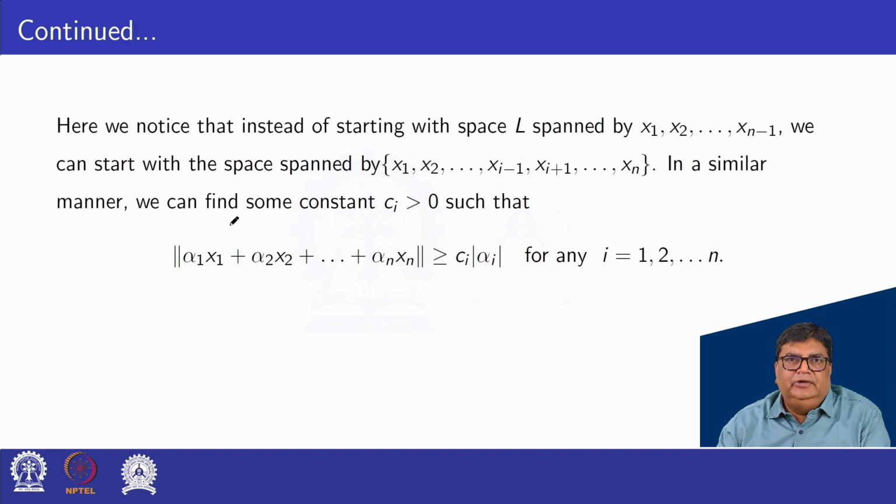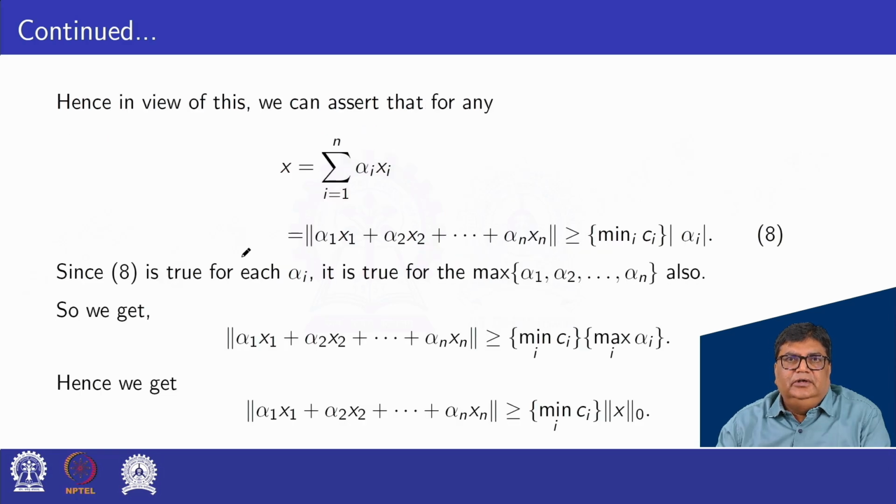In a similar manner, we can find some positive constant Ci such that norm alpha 1 x1 plus alpha 2 x2 plus and so on alpha n xn is greater or equal to Ci times modulus of alpha i for any i equal to 1 to n. We can assert that for any x equal to summation i equal to 1 to n alpha i xi, we have norm alpha 1 x1 plus alpha 2 x2 plus and so on alpha n xn